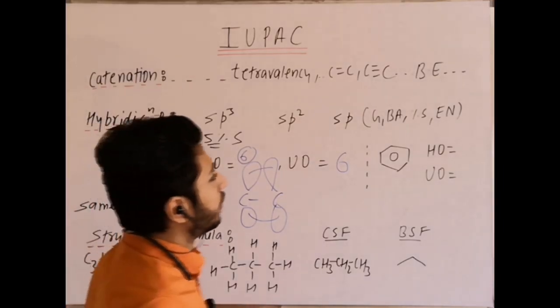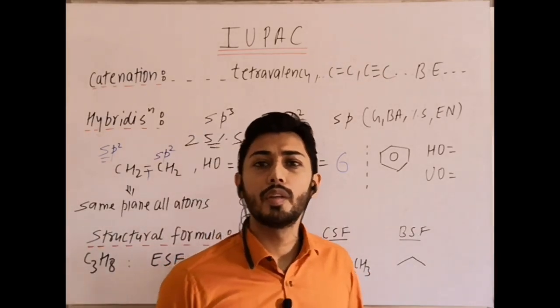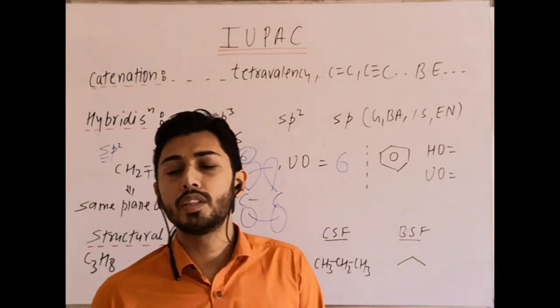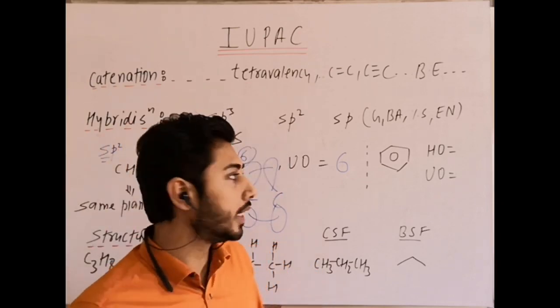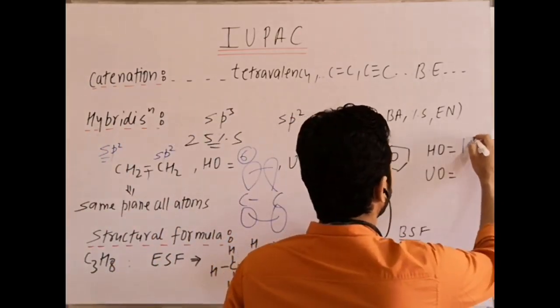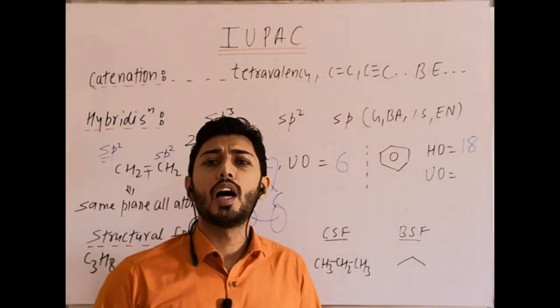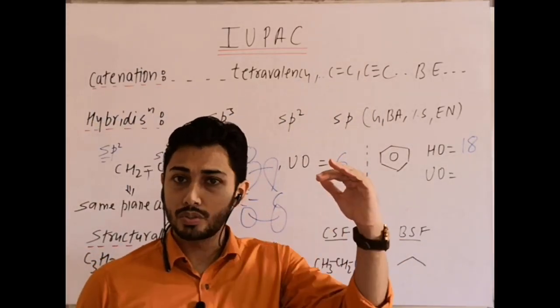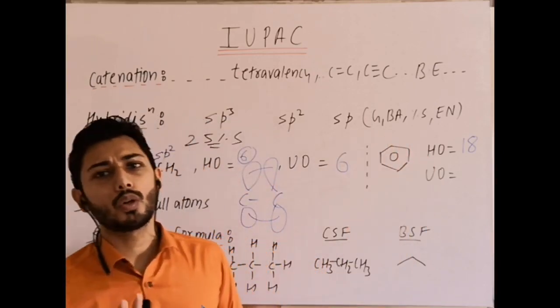Then next is benzene. In benzene, carbon is sp2 hybridized. How many carbons? 6. sp2 means how many hybrid orbitals? 3. 6 into 3, 18. 18 hybrid orbitals. Clear? Then how many hydrogens? 6 hydrogens, they are individually using 1s orbital, pure orbital.